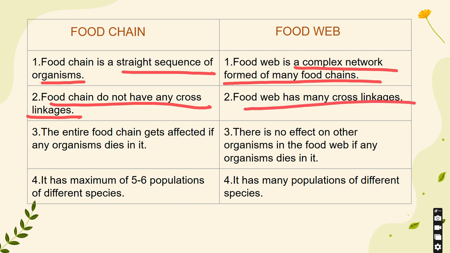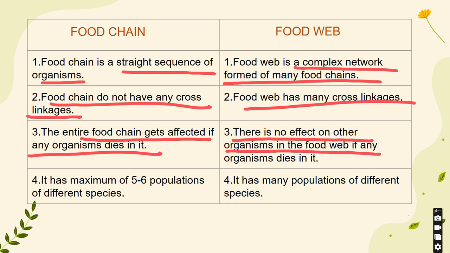Third, the entire food chain gets affected if any organism dies in it. The third point under food web, there is no effect on other organisms in the food web if any organism dies in it.